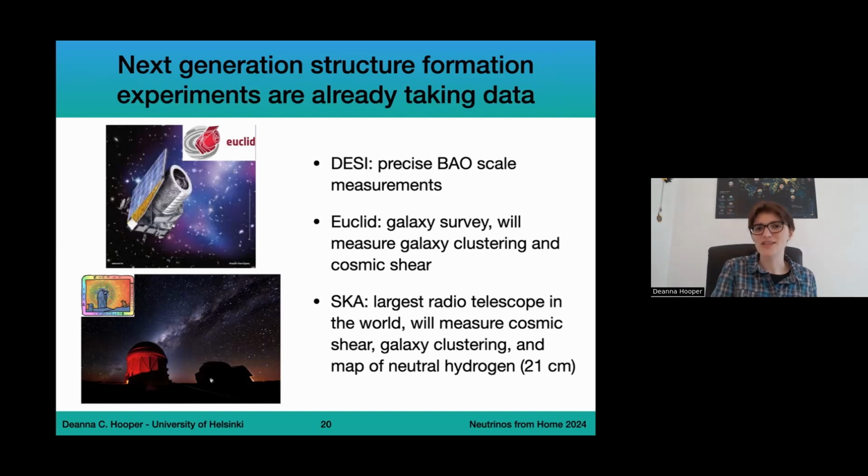We had the first data release this month, which is very, very cool. Obviously, Euclid launched last year. Euclid is going to do a galaxy survey. It's going to measure galaxy clustering and cosmic shear, so it can get constraints on the matter power spectrum at slightly smaller scales.